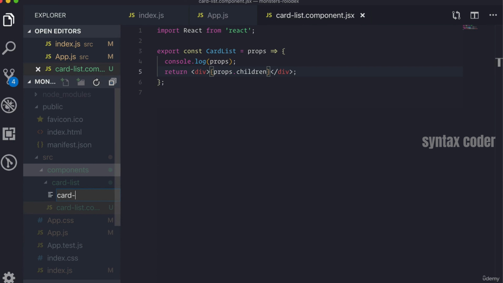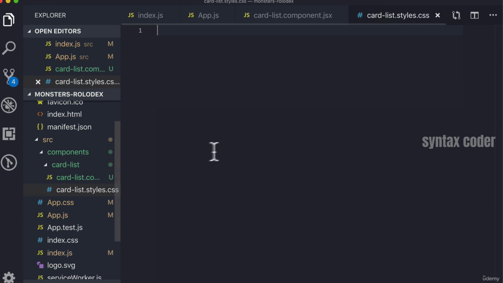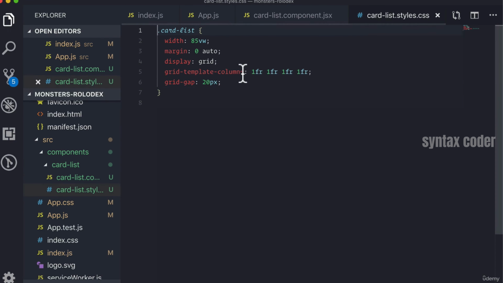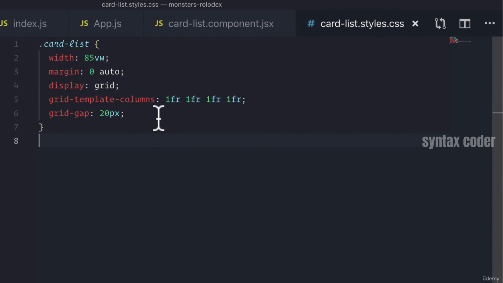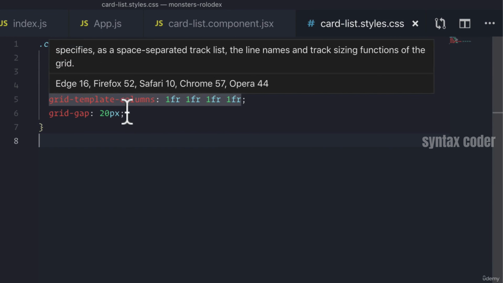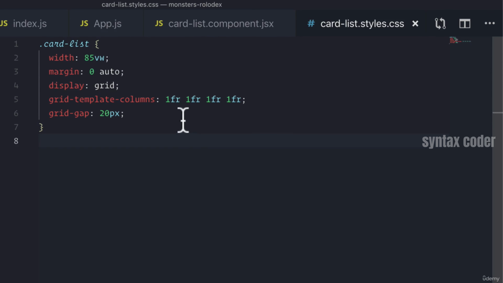So first, let's make a card-list.styles.css and let's add that in. So all I'm saying really quickly is that I'm using the new CSS grid, right? I'm setting the display to grid. I am saying that I want the grid to make everything fit within 4 of these columns, each one being the size of 1 fraction, which is essentially an equal part of the overall size of what the width of this card list will be. So there's just 4 equal columns, and then between each column, there will be 20 pixels. So let's use it and see what it looks like.